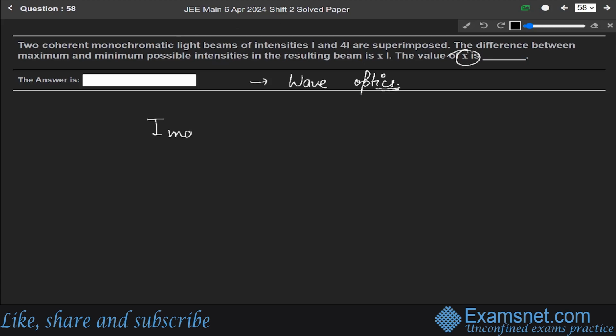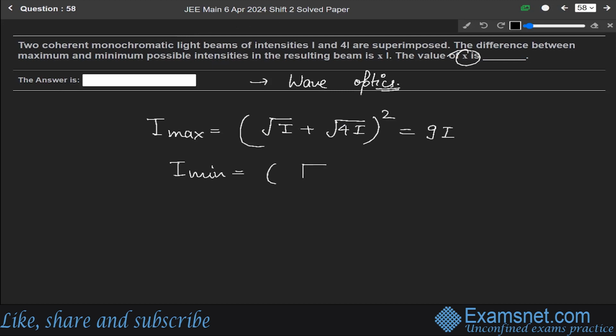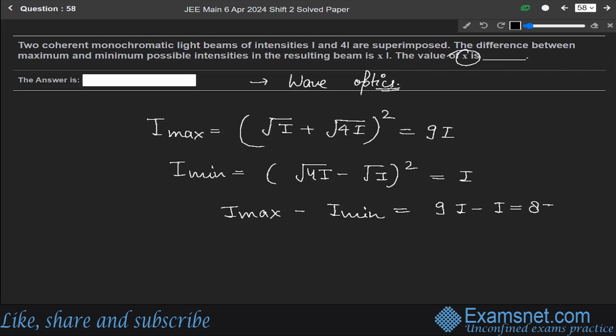We know that the formula for maximum intensity is what? Under root of I1 plus under root of I2 whole square. So I1 is I and I2 is 4I, whole square. It is equals to 9I. And minimum intensity is under root of I1 minus under root of I2 whole square, means under root of 4I minus under root of I whole square. This is equals to I. So the difference of maximum and minimum intensity will be I maximum minus I minimum. 9I minus I, it will be equals to 8I. So the value of x is 8.